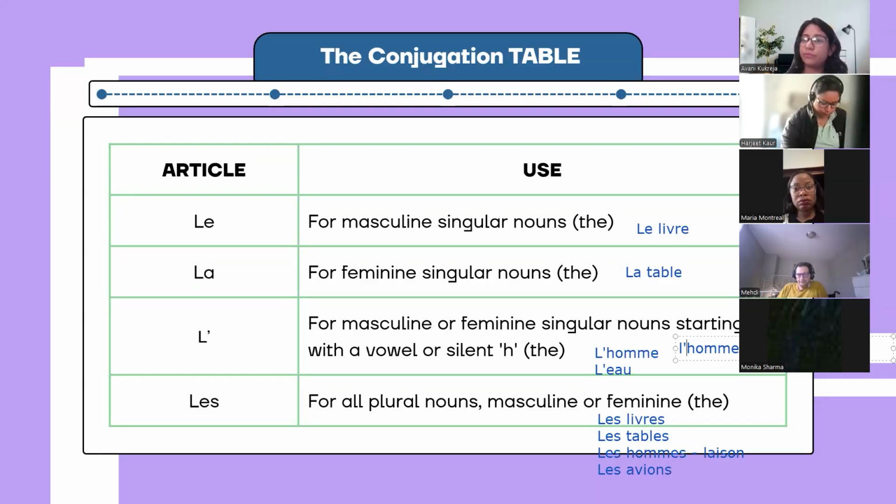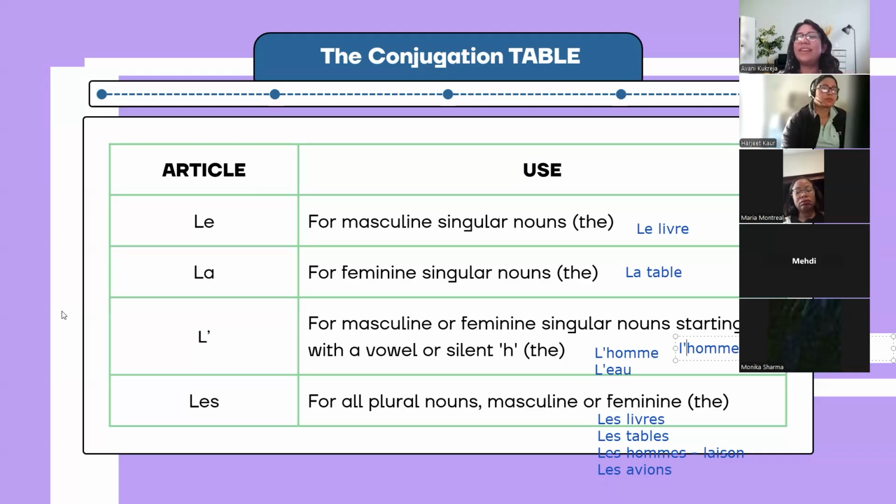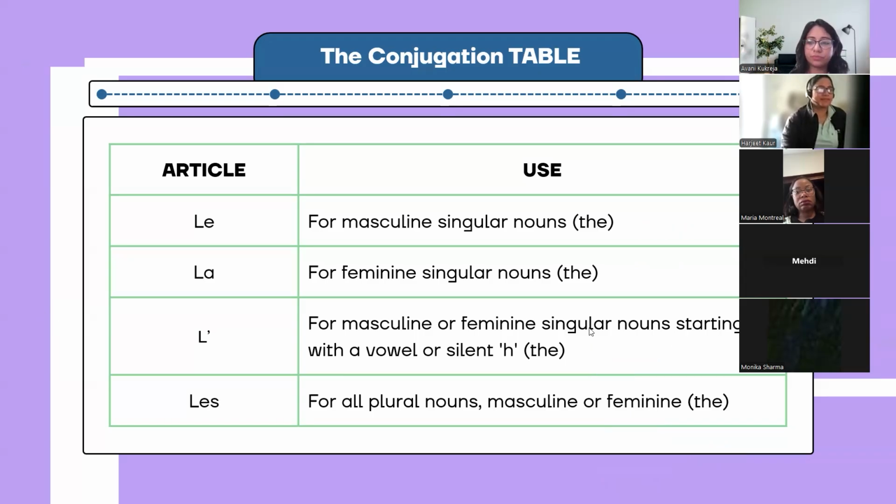Did you all follow? A, E, I, O, U, and H, all the words starting with these are written with this L apostrophe, if we are using definite article. But this is not applicable for indefinite articles. We don't have this L apostrophe counterpart in indefinite articles. So remember this. All right, let's move on.